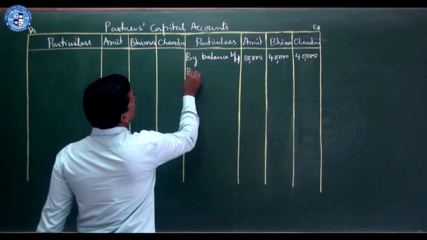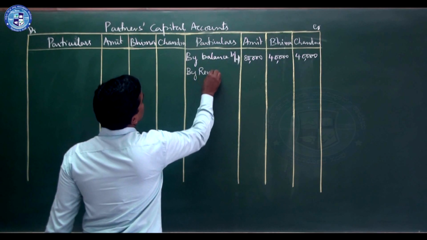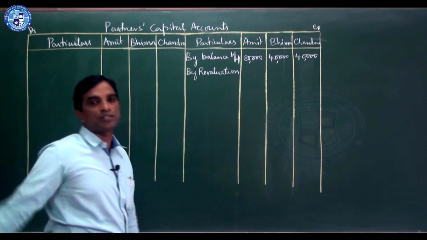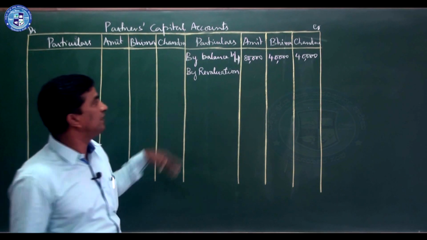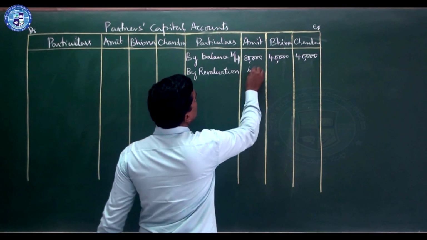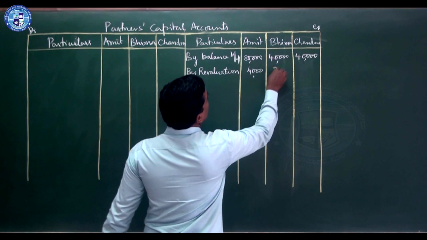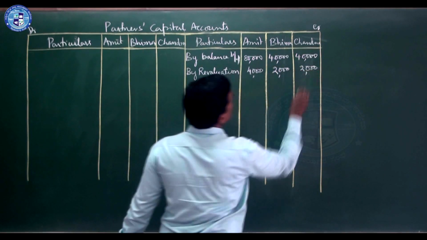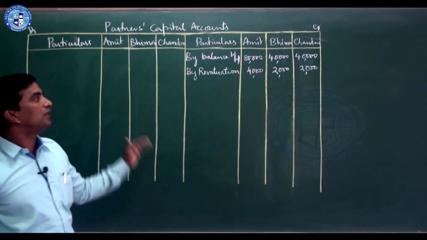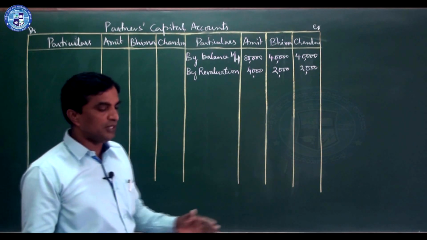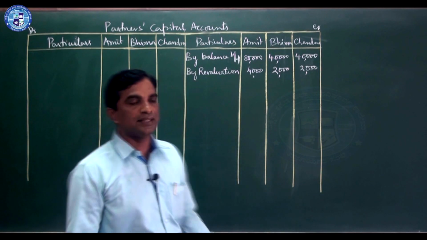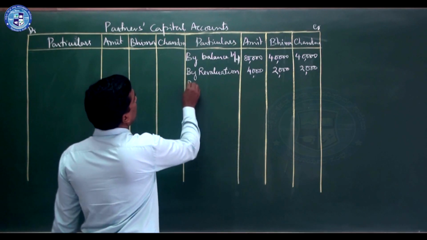Next one is by revaluation account. Revaluation account profit you got already, that is 4,000, 2,000 and 2,000. Next I told general reserve, just to see whether general reserve is there. 20,000 general reserve is there, right?